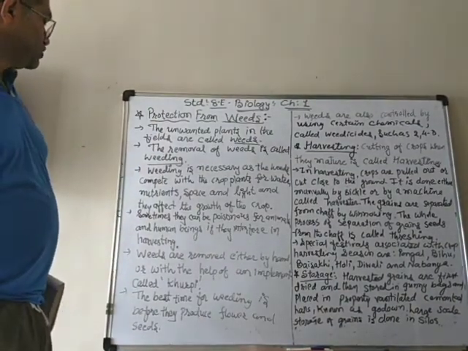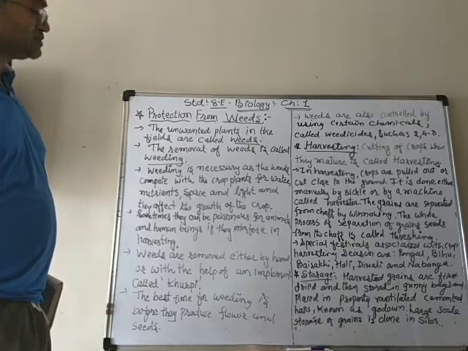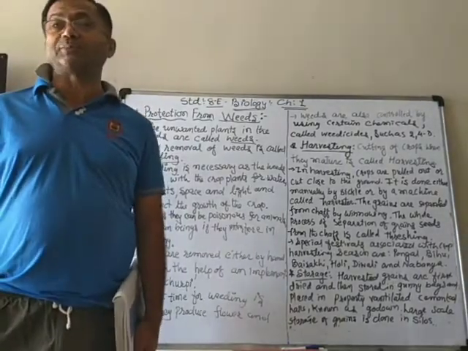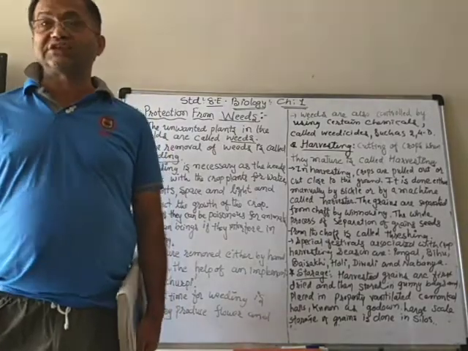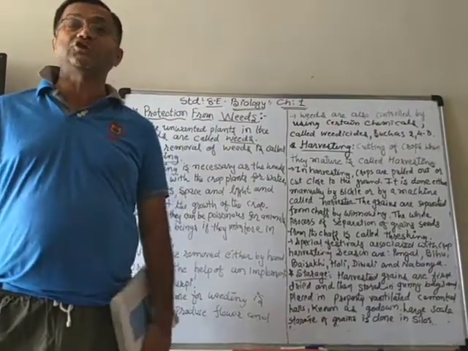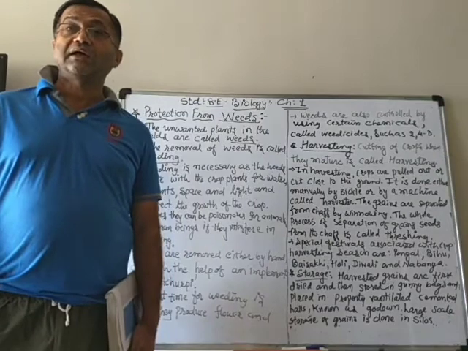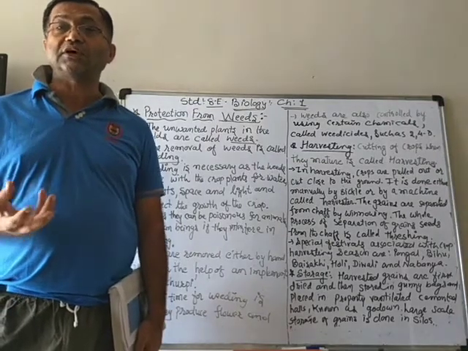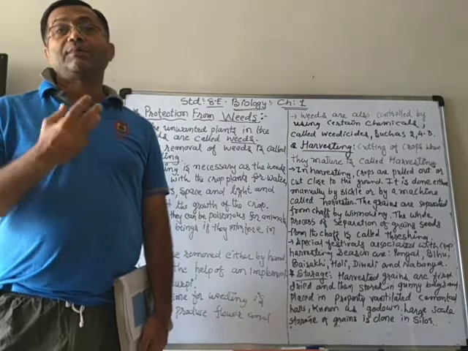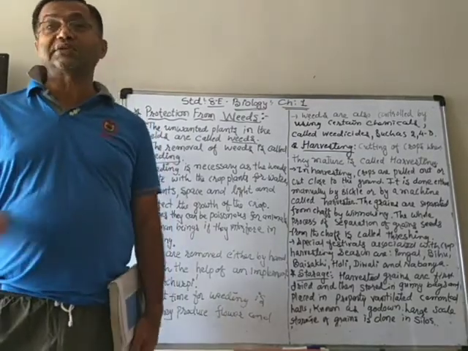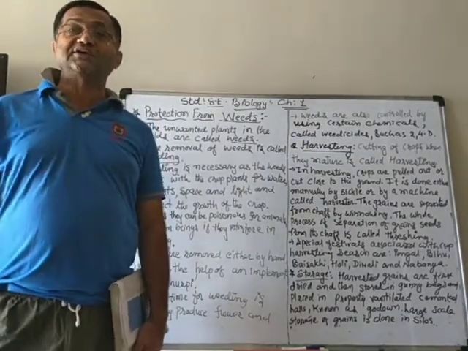Sometimes there are also other harmful effects. Sometimes they interfere during the harvesting and get mixed up with the main crop. Then it can be harmful for animals and human beings also, because some of them can be poisonous.